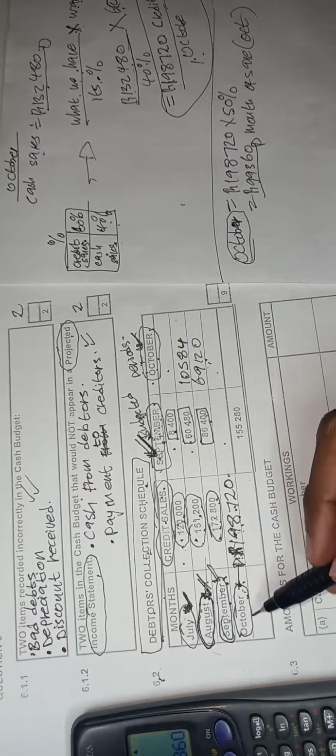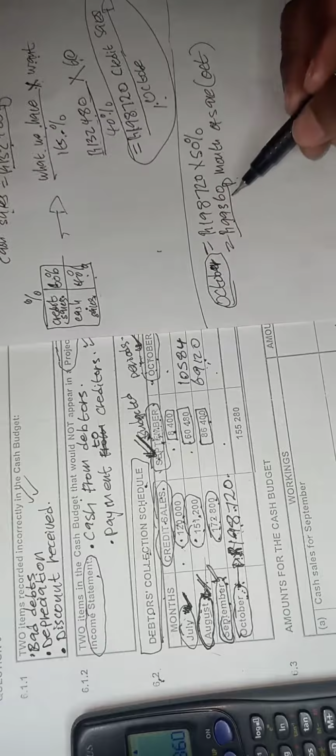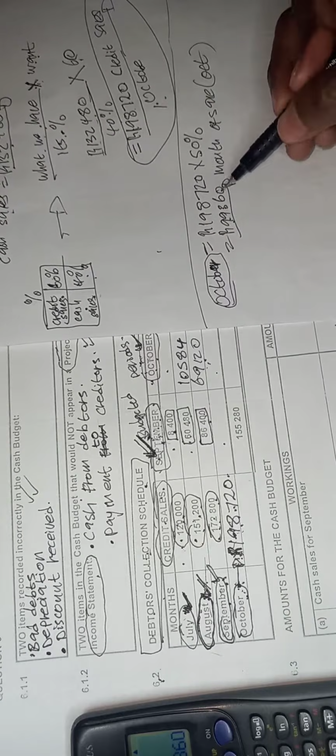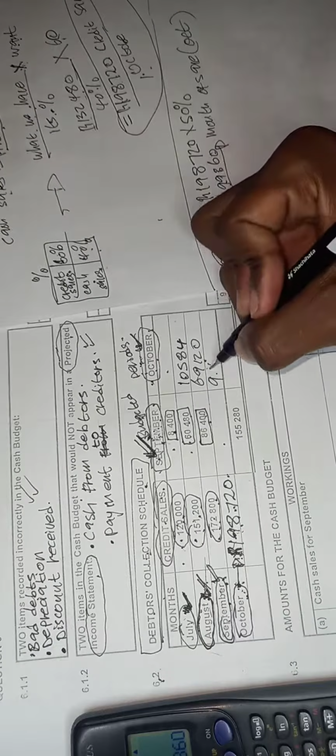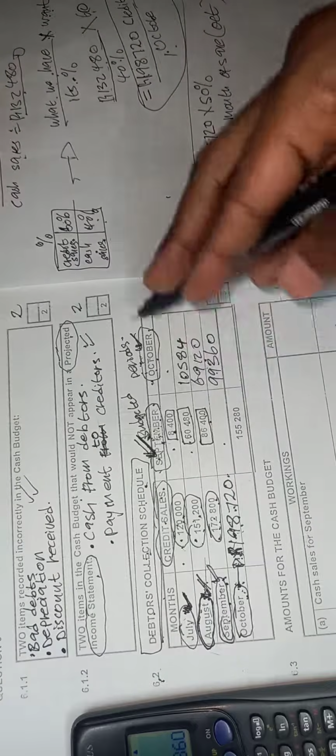Is October in our budget period, by the way? Let's check our schedule. Yes, October is in our budget period and it's right here. So in October we're going to collect 99,360. The other percentages won't work here because we are already done with October.